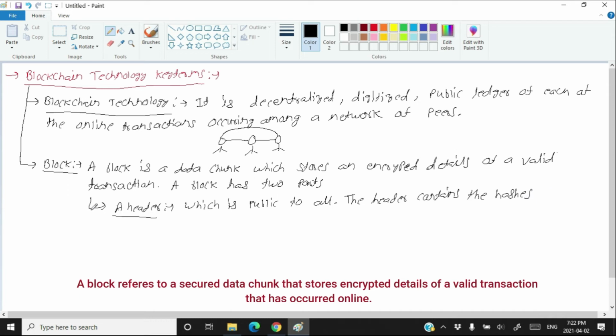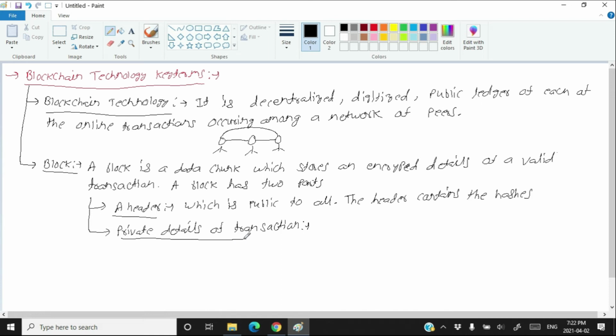The second part of the block is called private details of the transaction, that means the encrypted details of the transaction, as we have seen. So there are two parts of the block. One is the header, which contains all the hashes, publicly visible to everyone in the group, and the other part is the private details of the transaction. I think you know all these things.